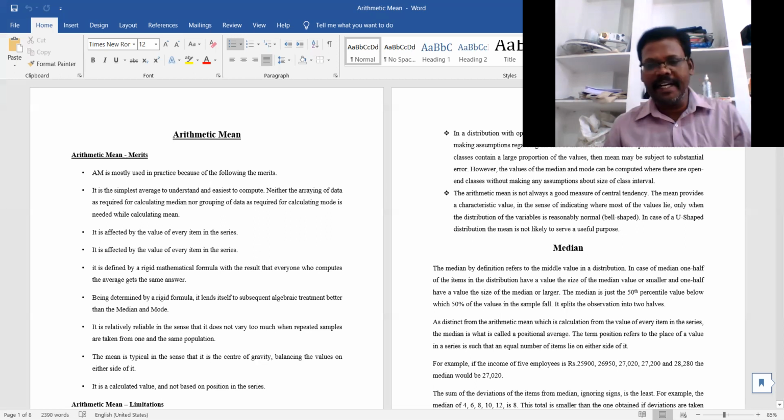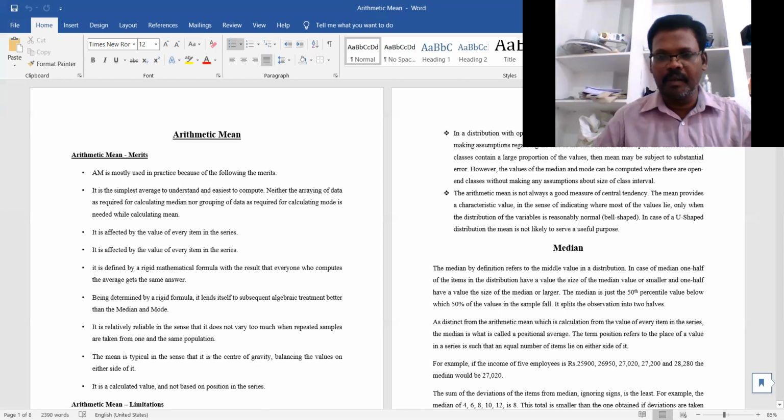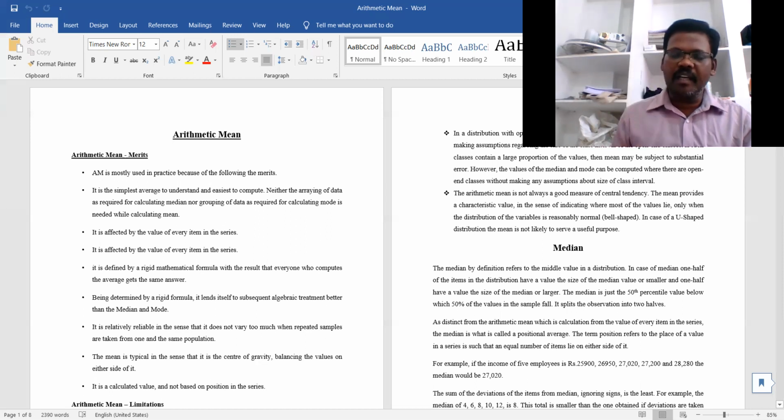Whereas in the median and mode, all the values may not be affected when you are calculating the average. Take for example the median.